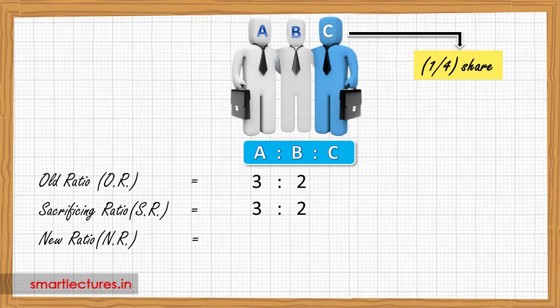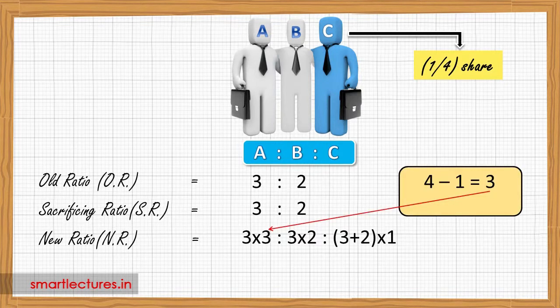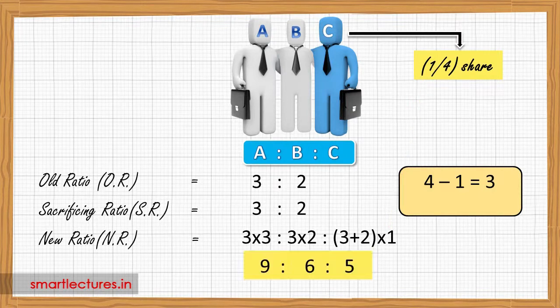C is coming for 1/4 share and the difference between 1 and 4 is 3. Multiply 3 by 3 for A and multiply 3 by 2 for B. It will be 9 and 6. Then add 3 and 2. The total is 5, multiplied by 1. This is the upper value of C's share, means 5. So the new ratio will be 9:6:5.